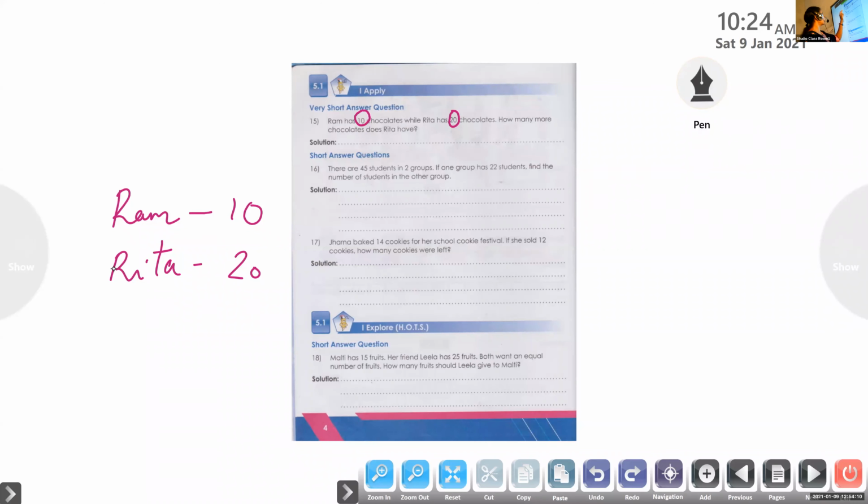And what is the question? How many more chocolates does Rita have than Ram? So we have to find the difference between the numbers 20 and 10. So 20 minus 10. 20 and 10 are both two-digit numbers, having two places. Now let us write the answer.